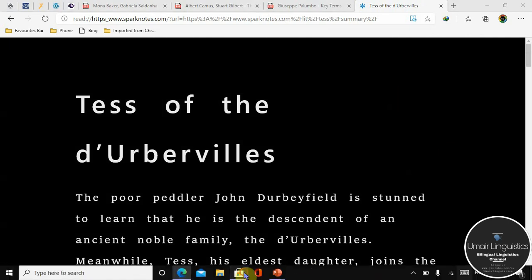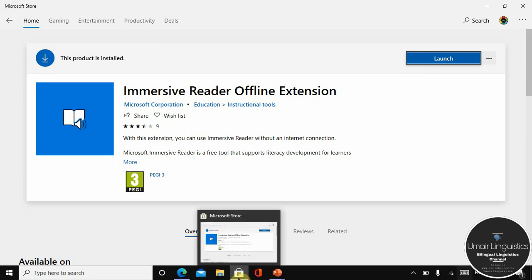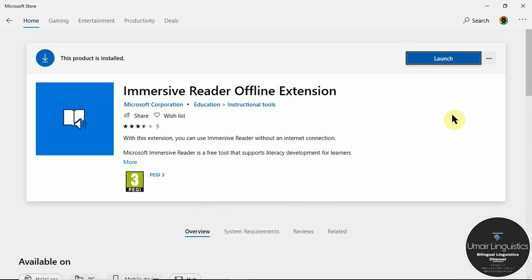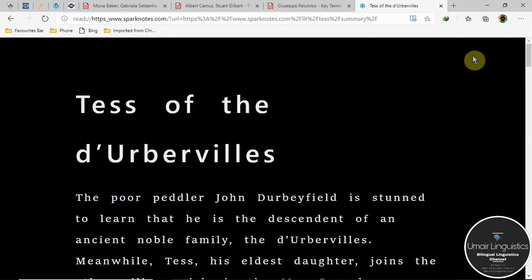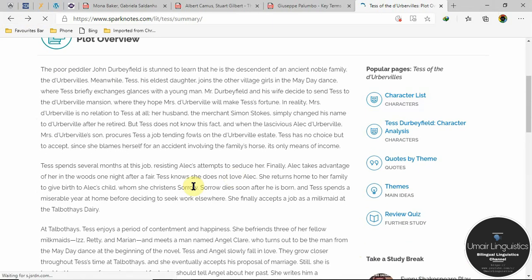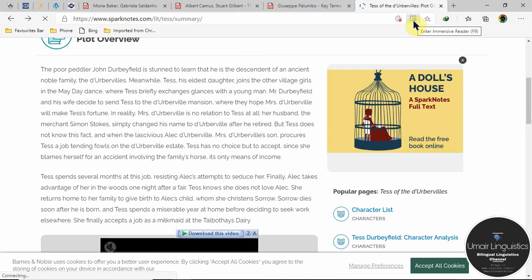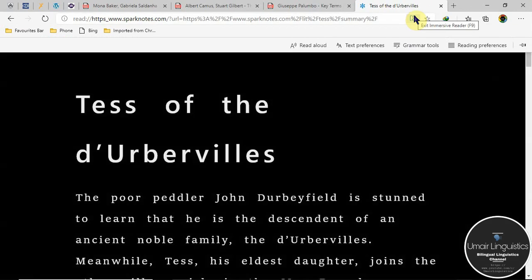The name of this tool is Immersive Reader, and it is available in Microsoft Store, which is automatically installed in Windows system, and it is totally free. You just have to install it, and after install you have to click the launch button. It will automatically add to your Microsoft Edge browser, and whenever you open a web page like this, this icon will appear and you will click on this icon and the page will convert into this form.